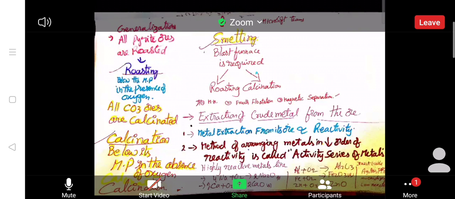Now, here one is gold, Au, aurum. Next, silver means Ag. Third one, platinum. These three metals will not react freely with oxygen. Oxygen is available in nature, no? So they will not react with oxygen to form their respective oxides. That is why their cost is more. They are called precious metals, costly metals. Okay?